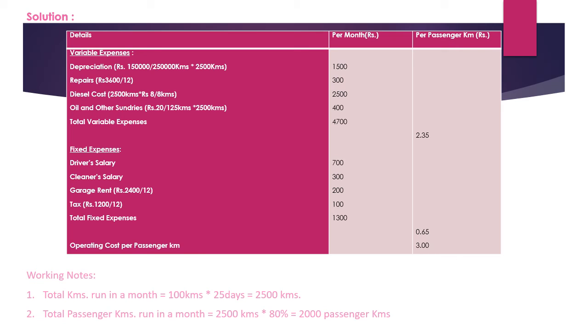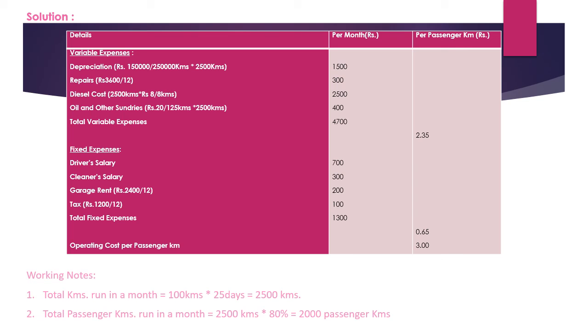Now we will calculate the total variable expenses, which is 4,700, and now we will divide this by the passenger kilometers, 2,000, and the variable expense per passenger kilometer will be 2.35. Then next we will calculate fixed expenses.